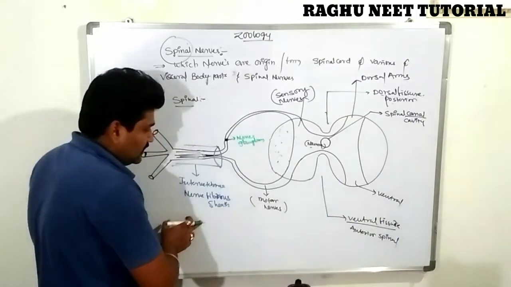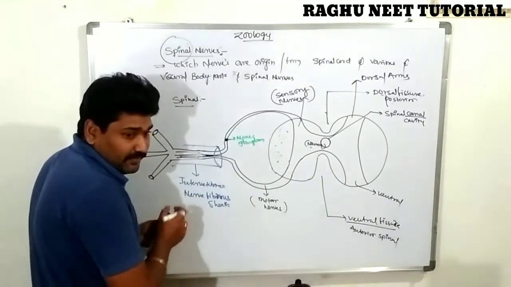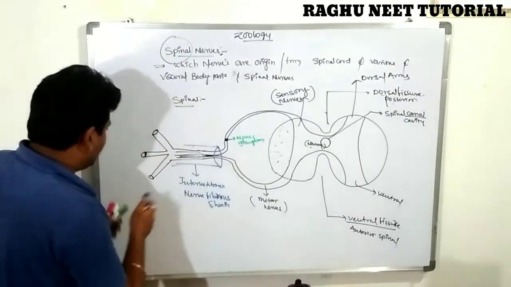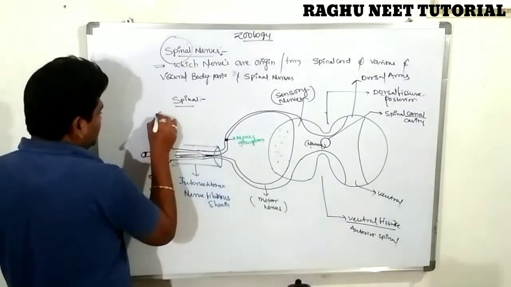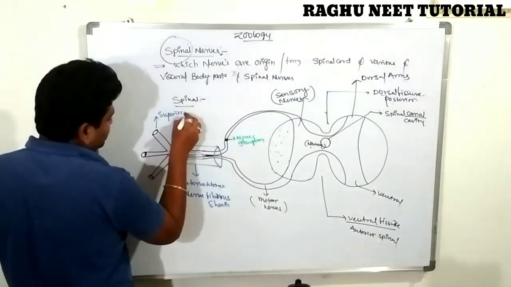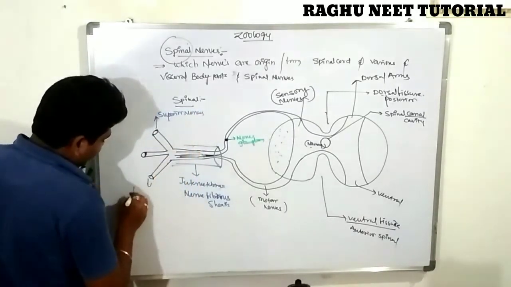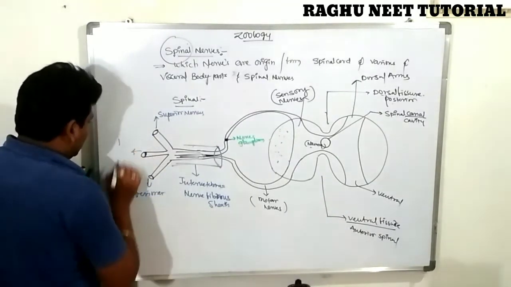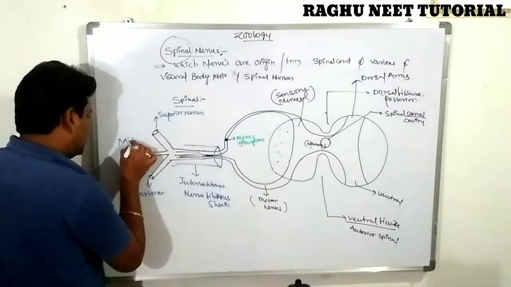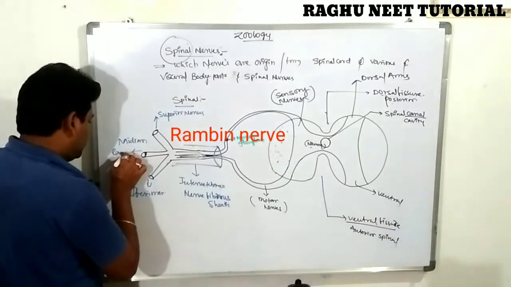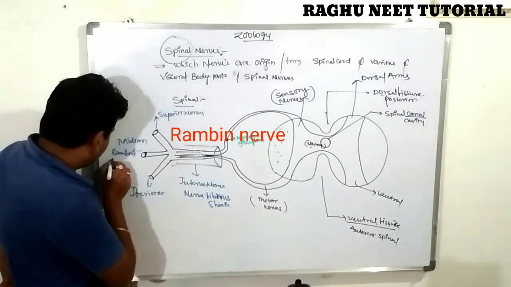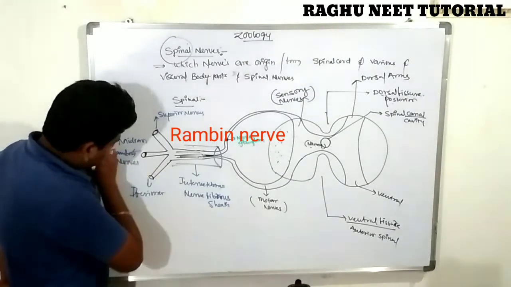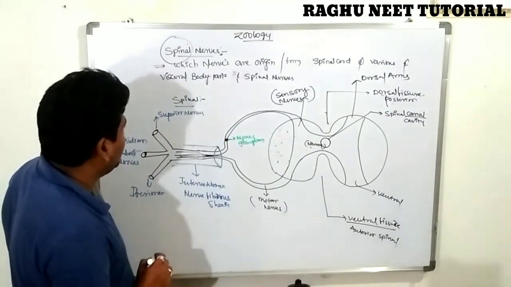After the covering by this membrane, finally it bifurcates into three regions. The first one, the anterior one, is known as the superior nerves. This is known as the inferior nerves. This is known as the median or rhombus nerves. That's enough. So this is about the spinal nerves.